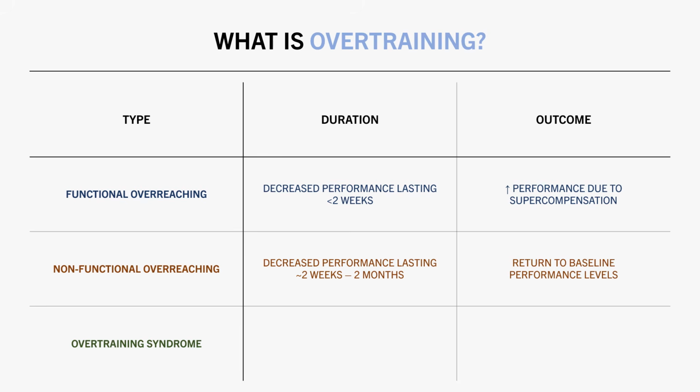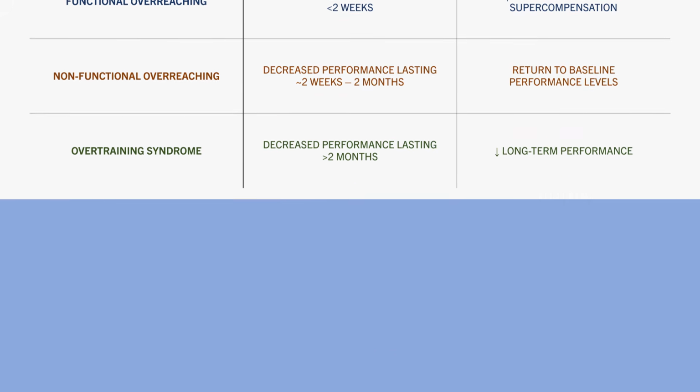And lastly, we have what is known as overtraining syndrome. This refers to a chronic decrease in performance which lasts longer than around 2 months. And even when reducing training load, performance may not return to baseline for multiple months later, or potentially never at all. So what happens when we enter either of these states of overtraining?